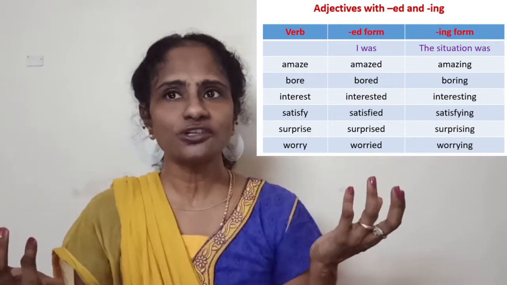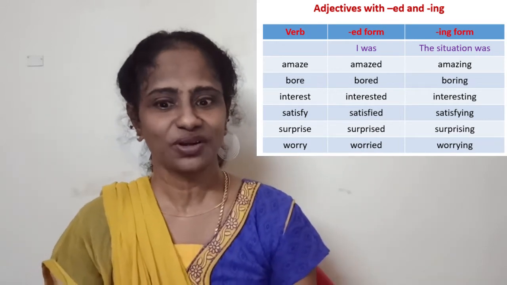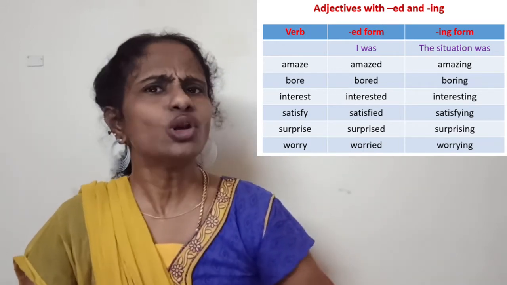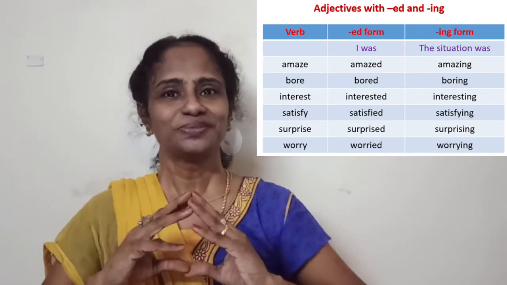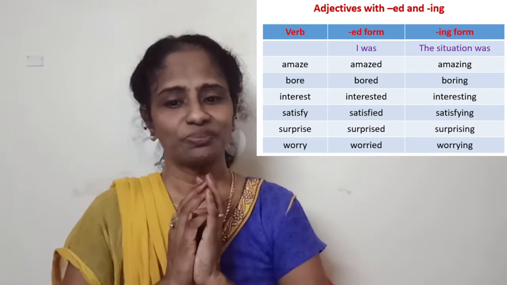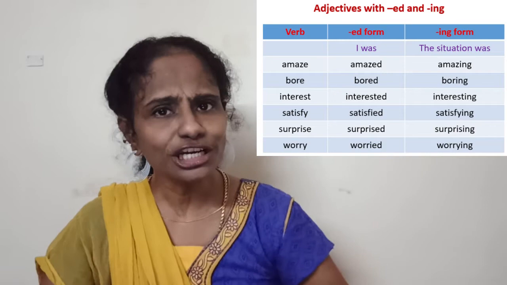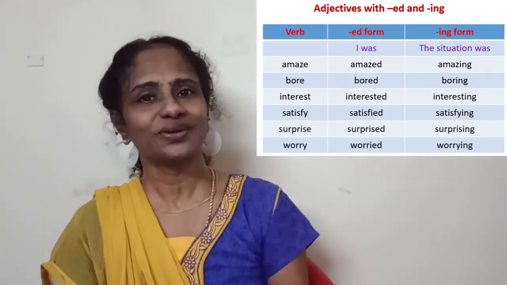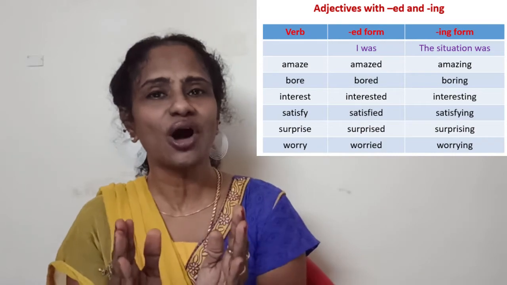So what expression did she give? She gave an amazed expression. She gave a look. What look did she give? She gave a satisfied look. What look did she give? She gave a worried look. How did she look? She looked interested. How did she look? She looked bored. So these are all adjectives and they describe the nouns, looks, expression and all that.